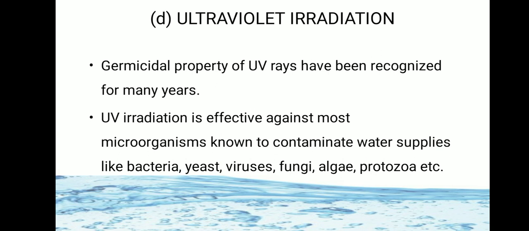Germicidal means they can kill the germs. So germicidal property against bacteria, yeast, viruses, fungi, algae, protozoa, etc.